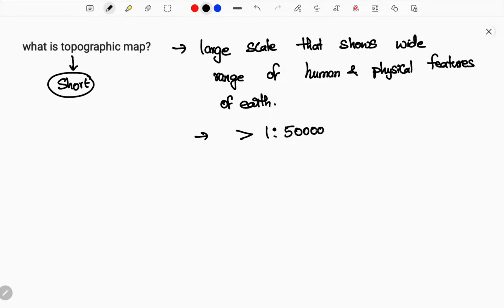Topographic maps may vary based on the representation, and it will not be the same everywhere, but it will be in the order of 1:50,000 ratio, or greater. Physical features means mostly natural features will be represented. Human features means roads, railways, and many other man-made buildings and cities will be represented. That is the human and physical features of the earth represented in a map.